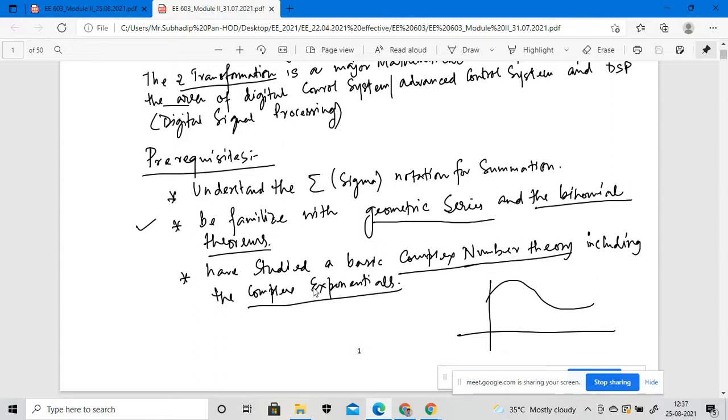You have to know the function of this sigma sign, which is the notation for the summation of various kinds of signals. Number two, you have to familiarize yourself with the various kinds of geometric series, as well as the binomial theorems. And the third one is you have to study the complex number theory, as well as the complex exponential function, right?